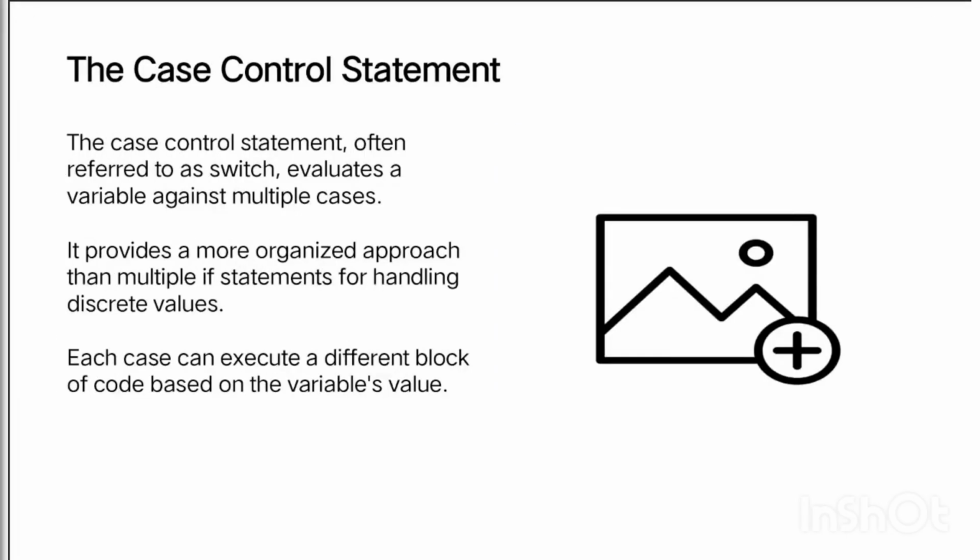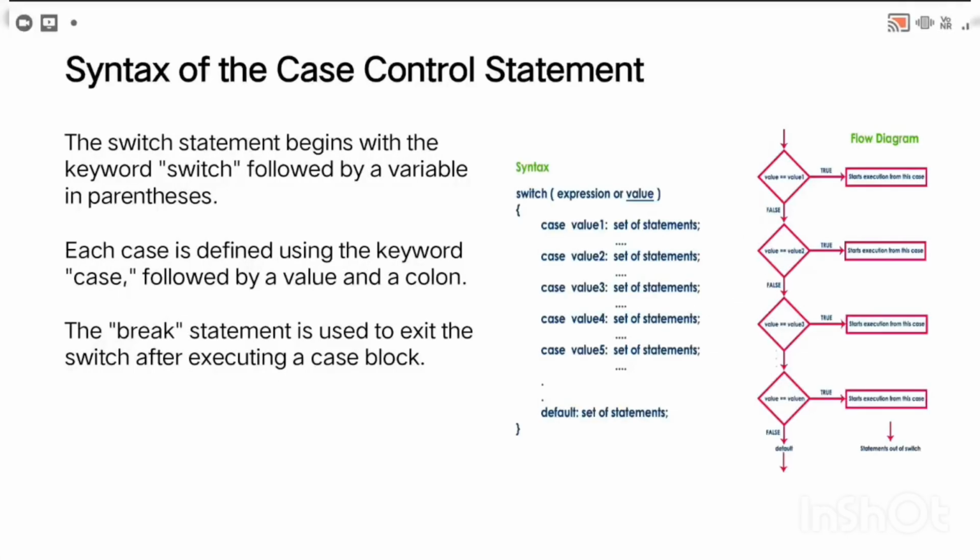The case control statement, often referred to as switch, evaluates a variable against multiple cases. It provides a more organized approach than multiple if statements for handling discrete values. Each case can execute a different block of code based on the variable's value.